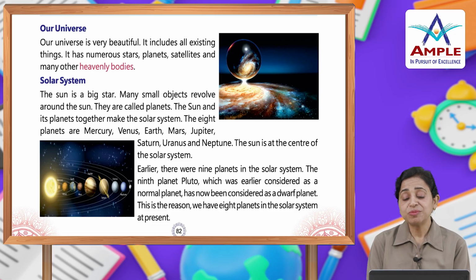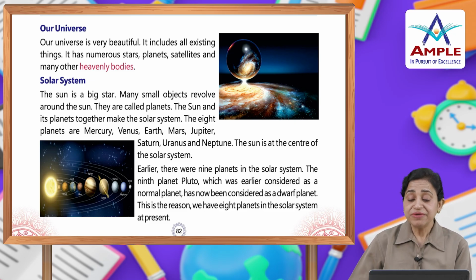Gibbous moon, this is the position of the moon when more than half of the moon can be seen from the earth. Half moon, when only half of the moon is visible from the earth, it is called half moon. Crescent moon, this is after the new moon. A small portion of the moon is visible from the earth. It is known as crescent moon.